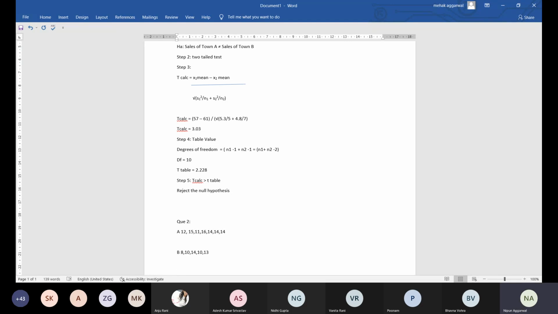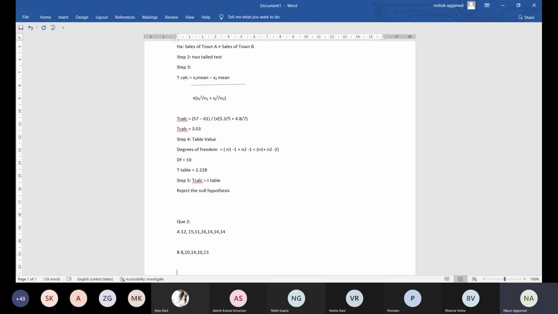Fine, so in the question we are provided with the proteins. The first 7 chickens are given this amount of protein, and the other 5 chickens are given this amount of protein.